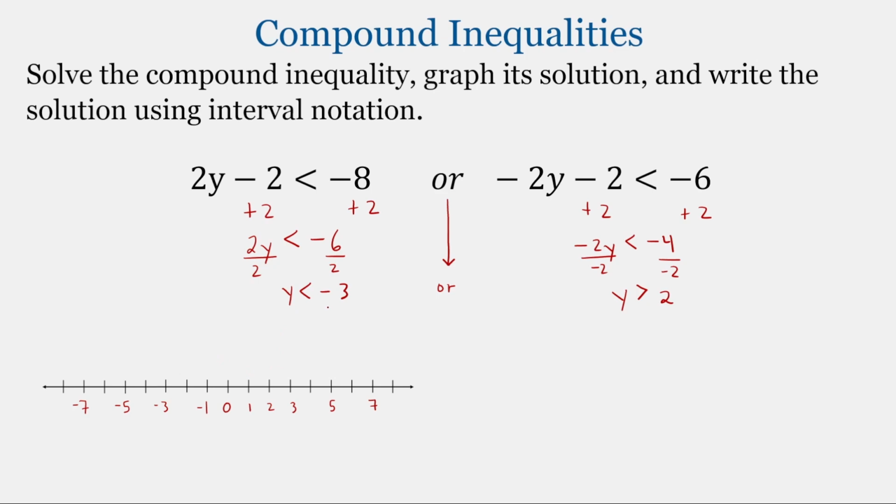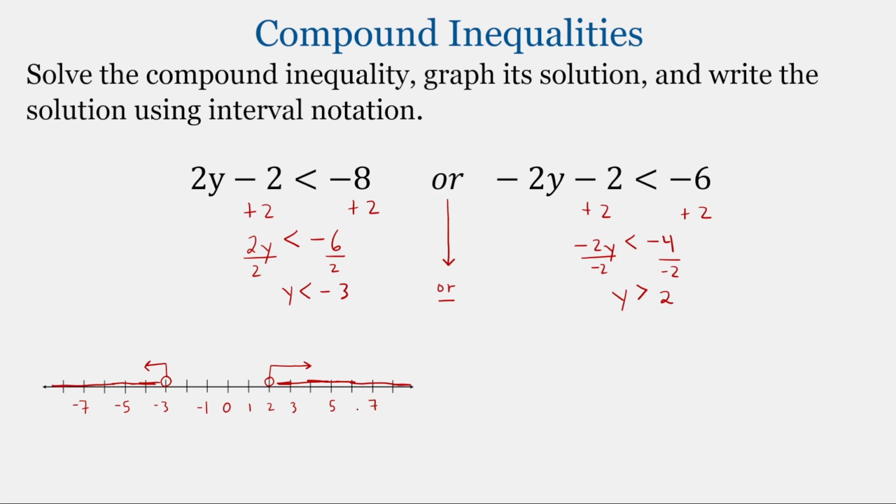Graphing this, we have y less than negative 3. So we'll have an open circle at negative 3. And we'll shade everything to the left of negative 3, all the numbers smaller. And then we have y greater than 2, so we'll have an open circle at 2. And then all numbers bigger than or greater than 2 will get shaded. Since this is an or statement, it just has to be in one of these two, in either of these two. So we'll go ahead and shade all the numbers greater than 2. And all the numbers smaller than negative 3.